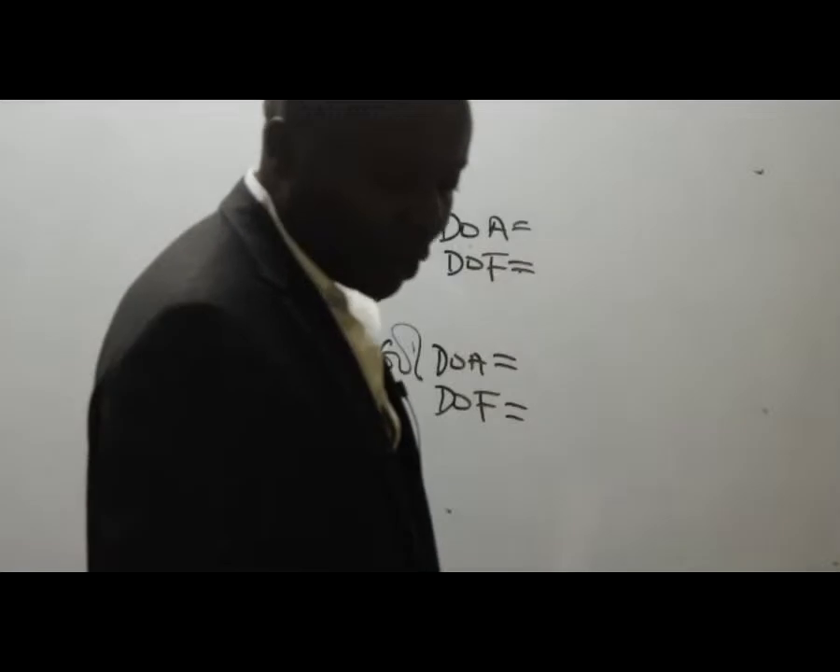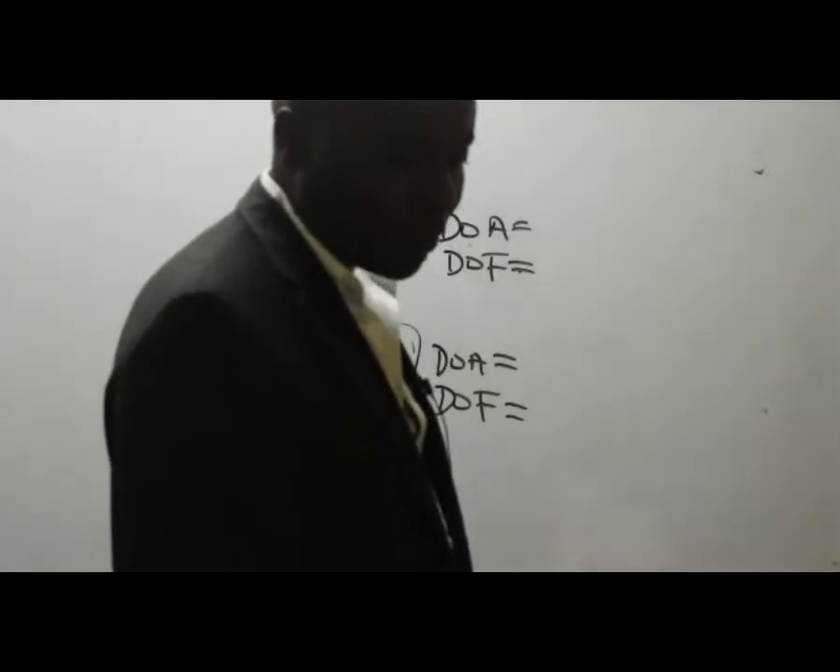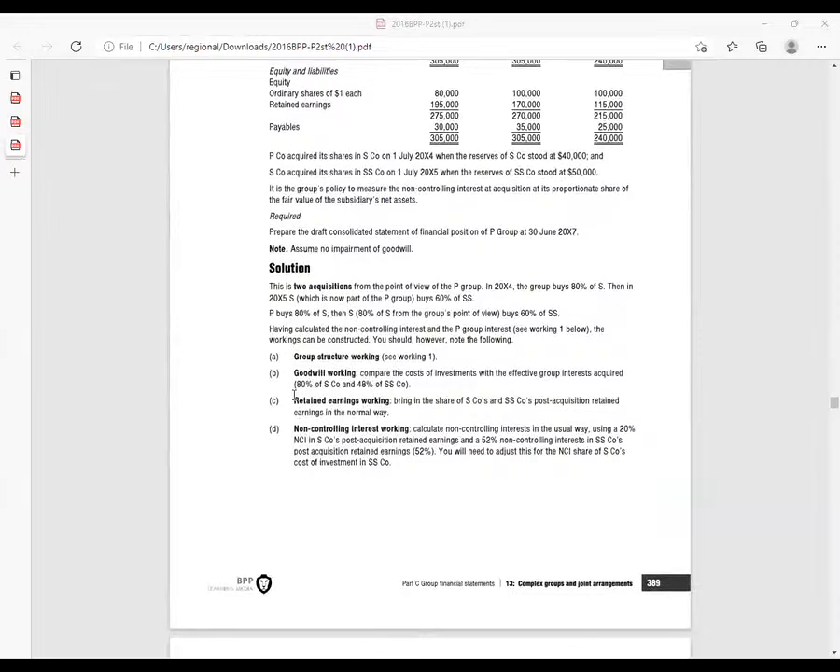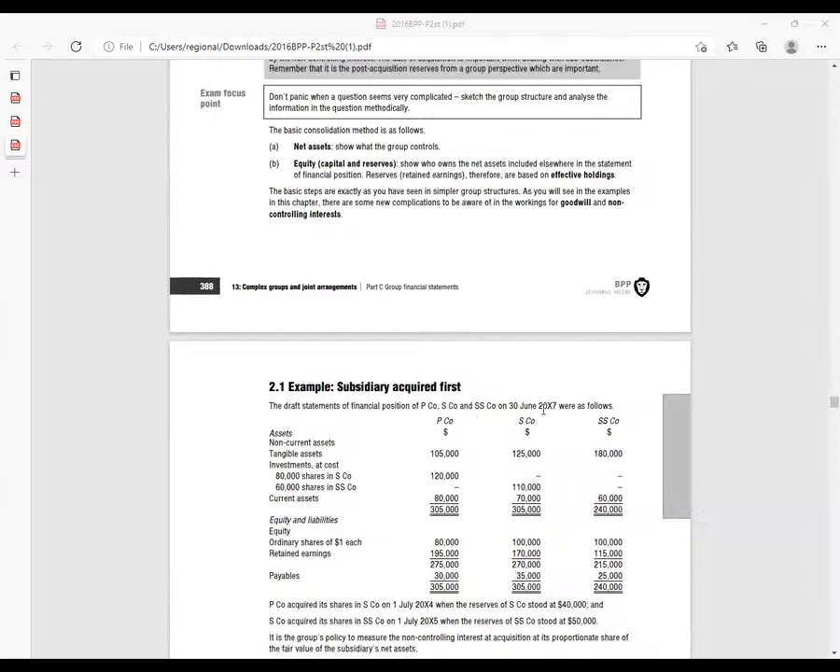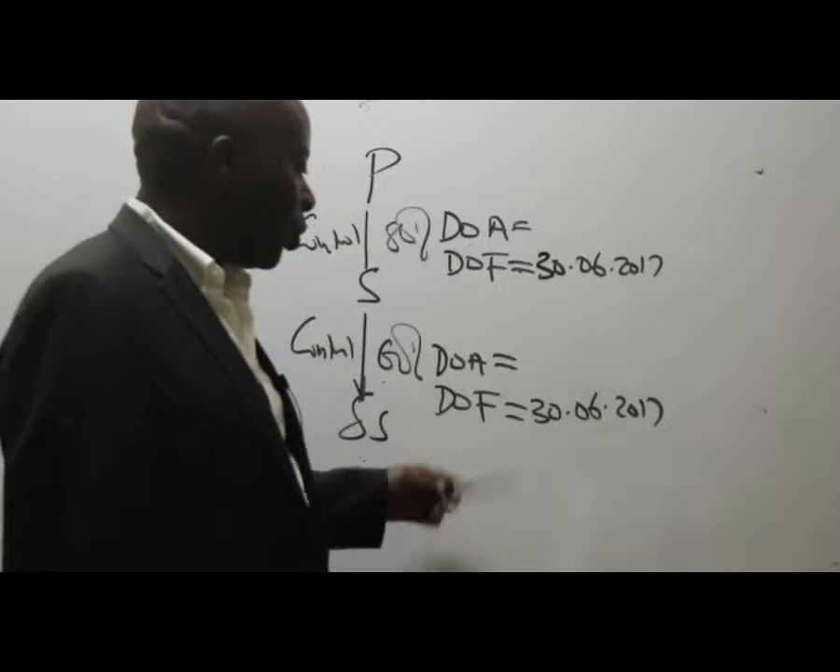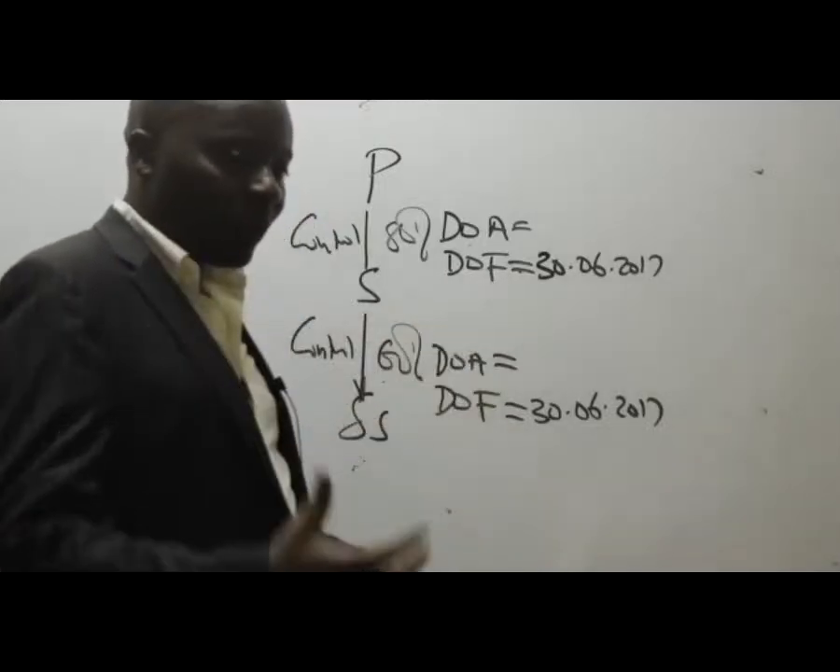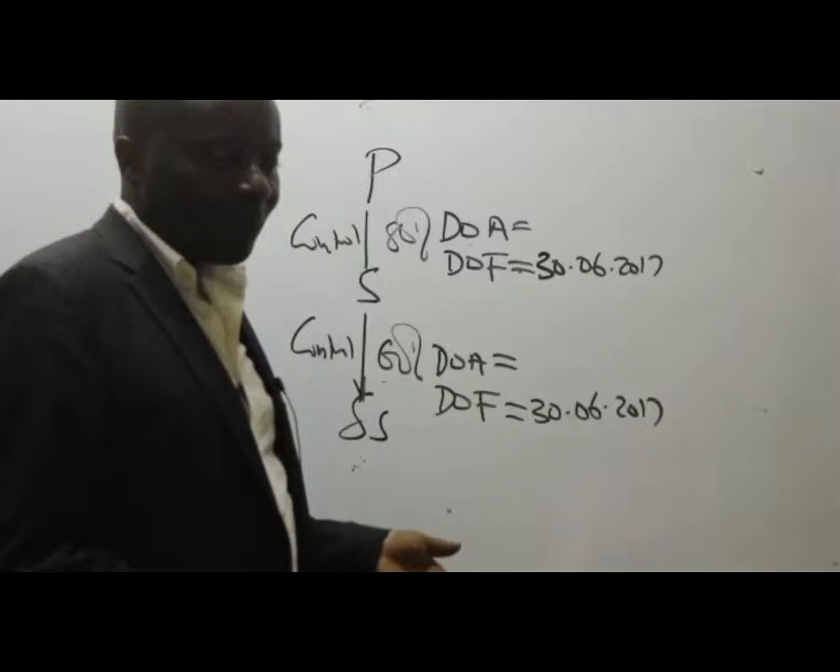So date of financial statements is normally quite easy for us to pick. The date of the financial statements given is here. What do we have here? Somebody? S company, 30th June, 2017. The date of the financial statements has got no controversies at all. You simply pick it from what is given up there.